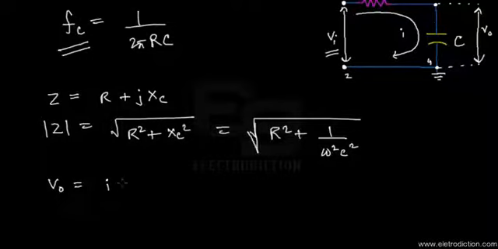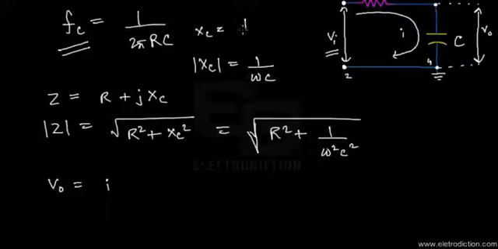Let's take its mod value. If we take the mod value of the capacitive reactance, we're supposed to get 1 by omega C, since XC is given by 1 by j omega C.